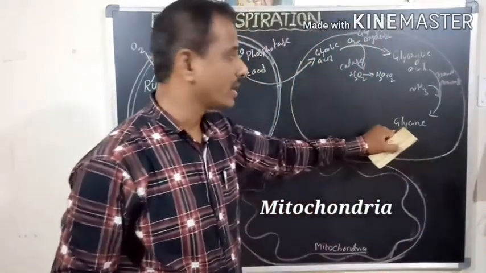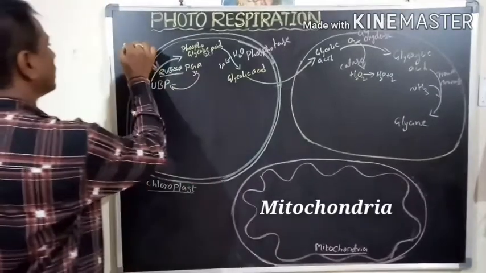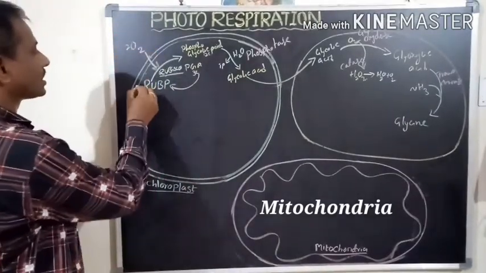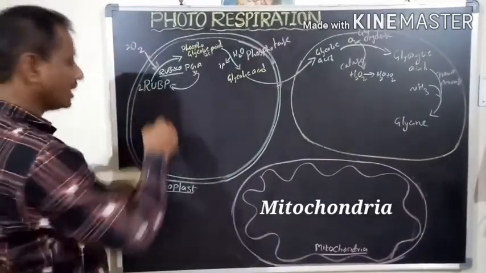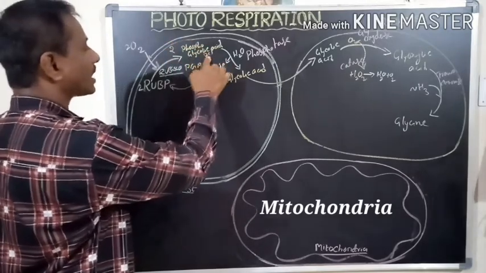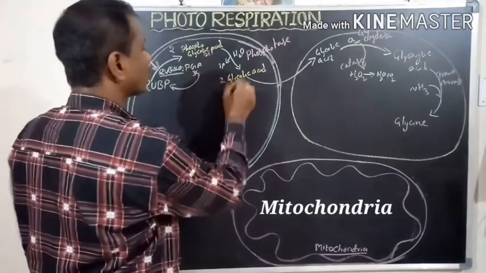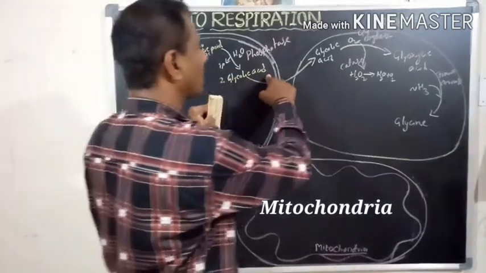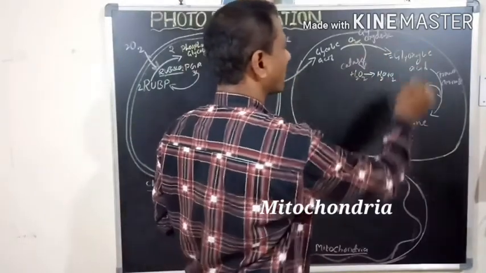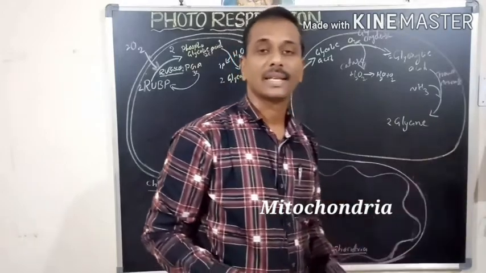When the glycine is formed here, this process takes place twice. That means two molecules of oxygen are received by the two molecules of RuBP. It gives two molecules of phosphoglycolic acid and two molecules of phosphoglyceric acid. And here two molecules of glycolic acid, then glyoxylic acid, and finally two molecules of glycine are formed.